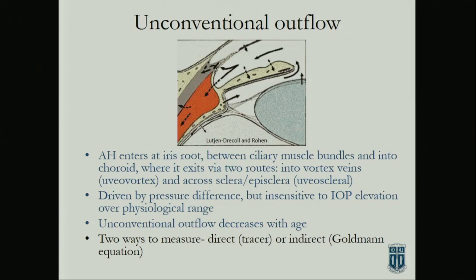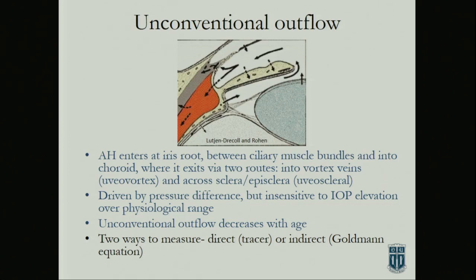The other way is by indirect, which means you use the Goldman equation, you do measurements for all the other components, IOP and outflow facility and inflow, and then you do math to figure out what the uveoscleral should have been. So it's sort of the bucket that nothing else fits into.